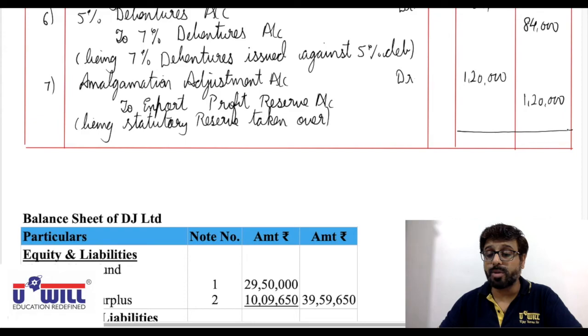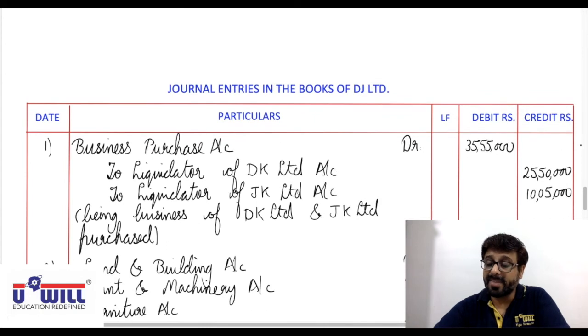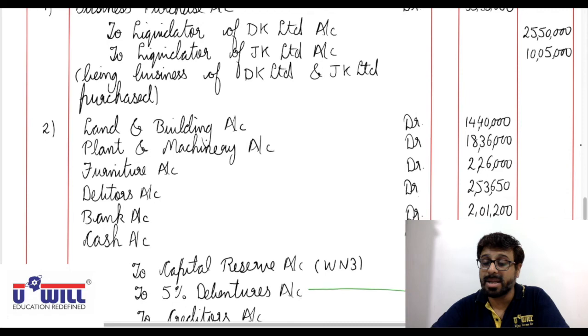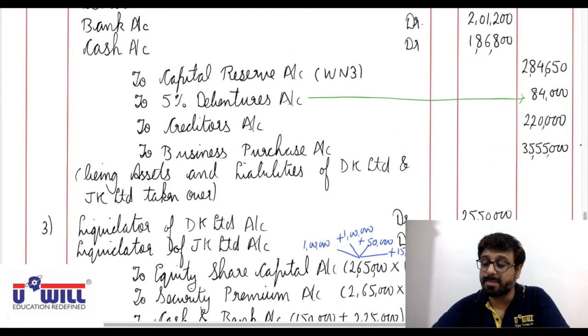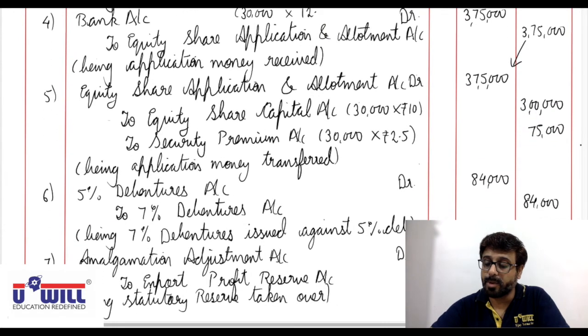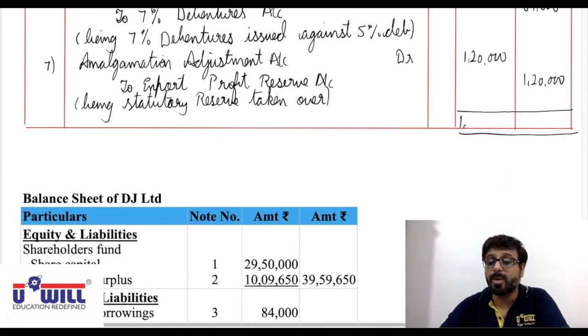Now for the formality we have to do the totals. So 35 lakh 55,000 plus 14 lakh 40,000 plus 18 lakh 36,000 plus 2,26,000 plus 2,53,650 plus 2 lakh 1,200 plus 1,86,800 plus 35 lakh 55,000 plus 3 lakh 75,000 plus 3 lakh 75,000 plus 84,000 plus 1 lakh 20,000. So that comes to 1 crore 22 lakh 7,650.